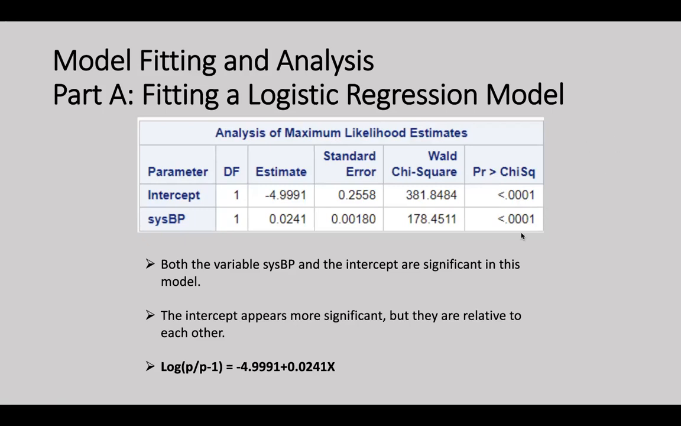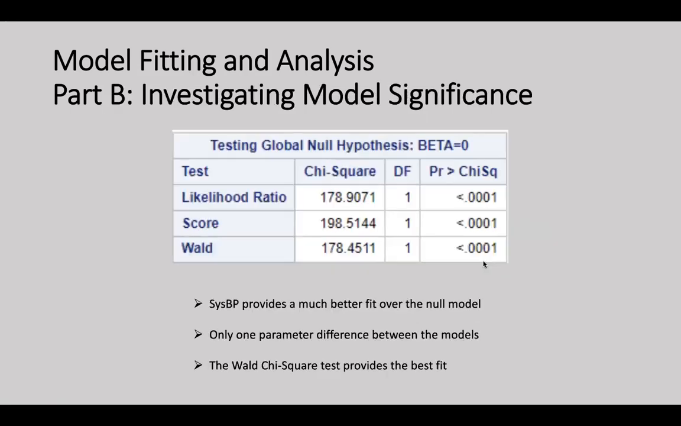These estimates and their associated standard errors can be used to calculate confidence intervals for the estimates and test hypotheses about their values. We found that systolic blood pressure is a significant predictor of the probability of developing coronary heart disease. The chi-squared statistic for the likelihood ratio test is 178.9, which shows that the model with systolic BP provides a much better fit to the data compared to the null model.